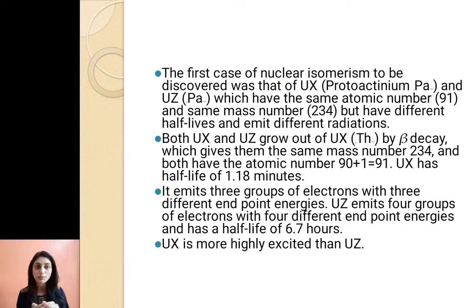UX has a half-life of 1.18 minutes and emits 3 groups of electrons with 3 different endpoint energies, while UZ emits 4 groups of electrons with 4 different endpoint energies and has a half-life of 6.7 hours. So both have the same atomic number and mass number, but different half-lives, and the radiations emitted by them are also different. UX is more highly excited than UZ.